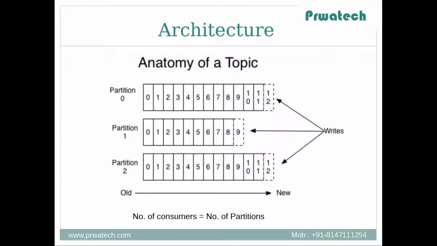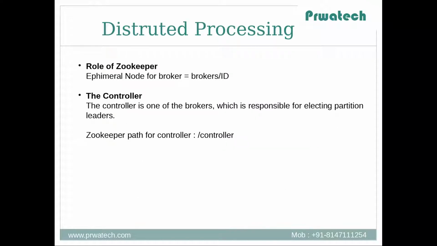Now let's understand how distributed processing is handled in Kafka. Distributed processing becomes possible because of the Kafka cluster. Kafka uses Apache Zookeeper to maintain the list of brokers present inside a cluster. When a broker starts, it registers itself with its ID in Zookeeper by creating an ephemeral node.